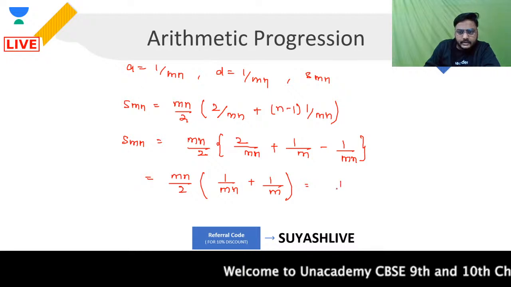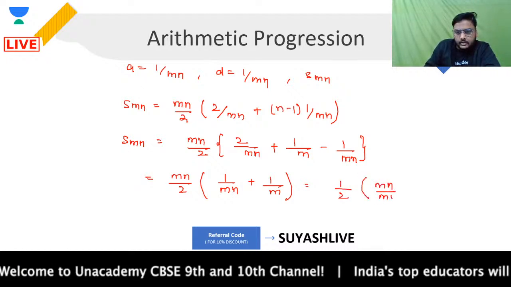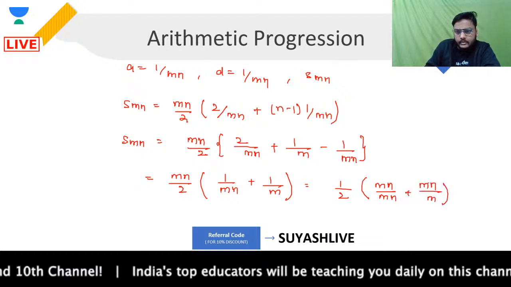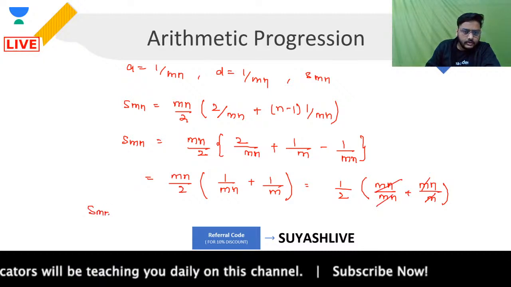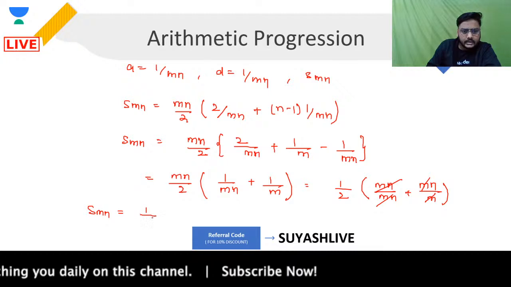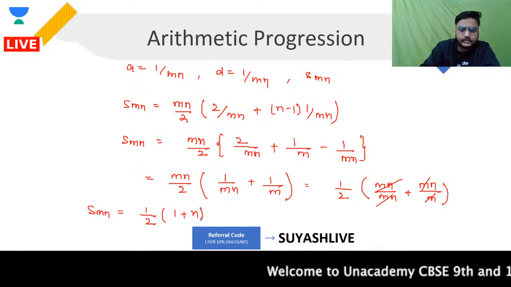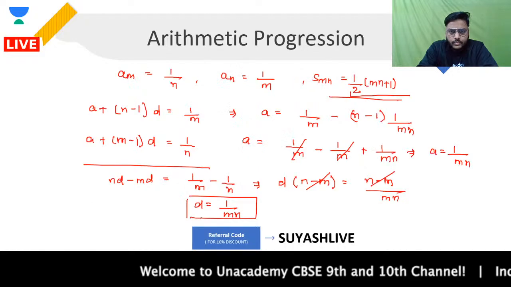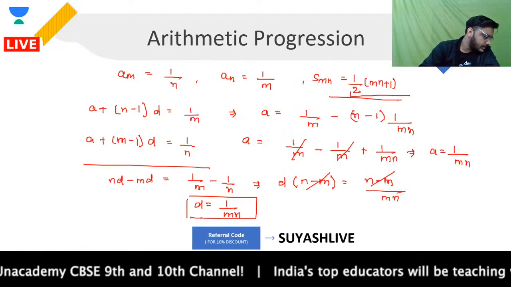When you take mn inside, 1 upon 2, it will be mn upon mn plus mn upon m. From here, the sum of mn terms is coming out as half of 1 plus n. I think this is what we need to do. Half of mn plus 1, that is what we want to prove, right? Half of mn plus 1.